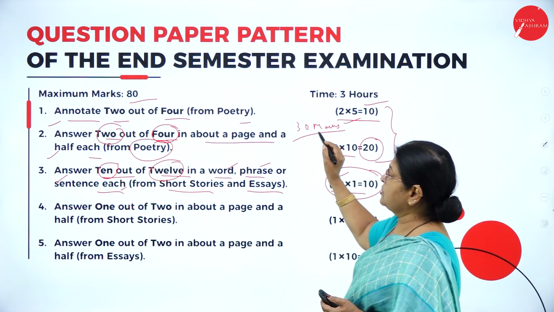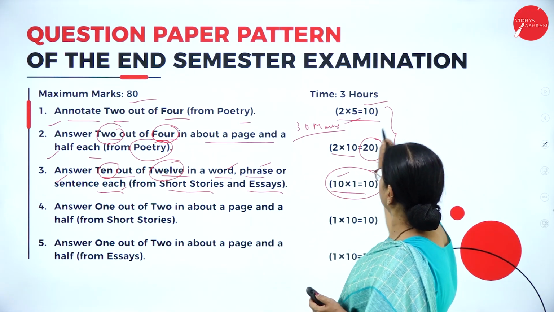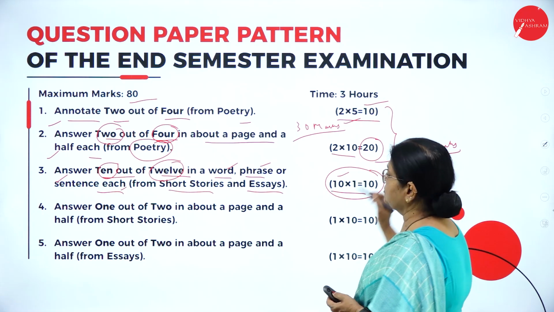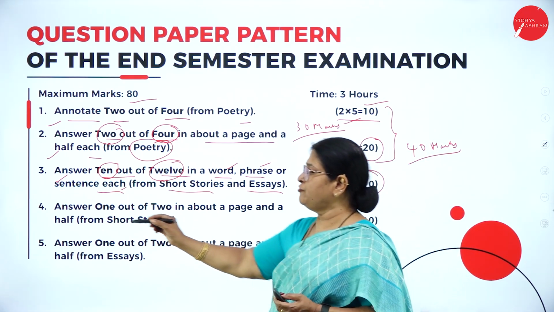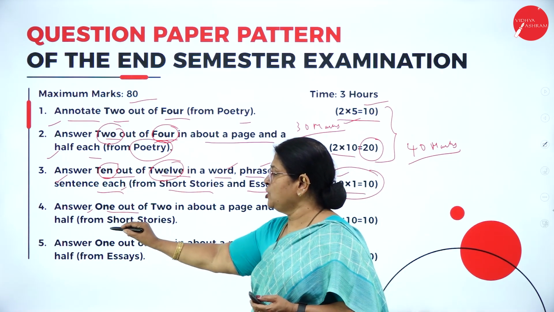So I am through with the first, second and the third question. So here itself you have almost 40 marks. So remaining is 40. So question 4. Answer 1 out of 2 in about a page and a half. This is from short stories.